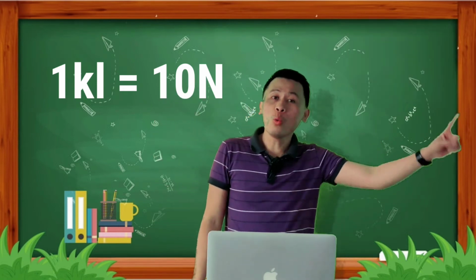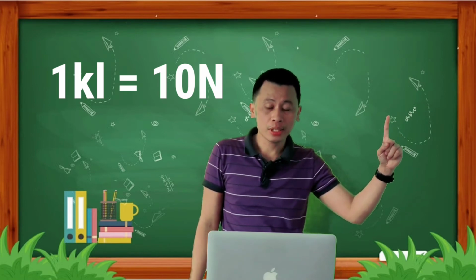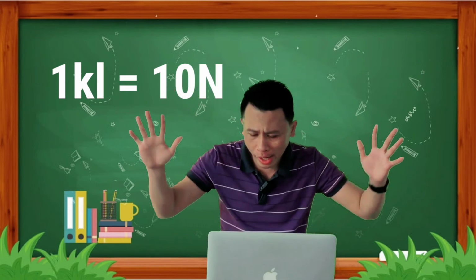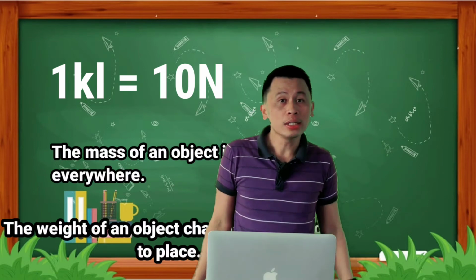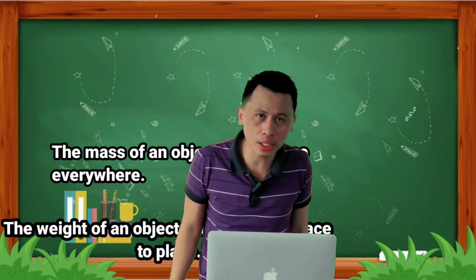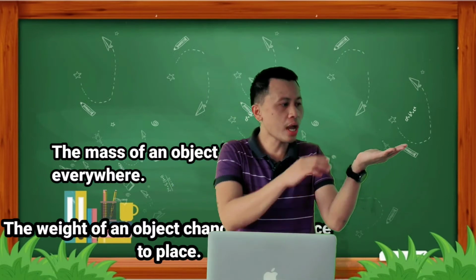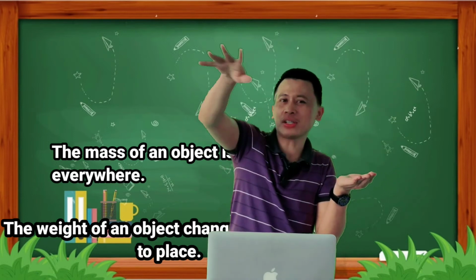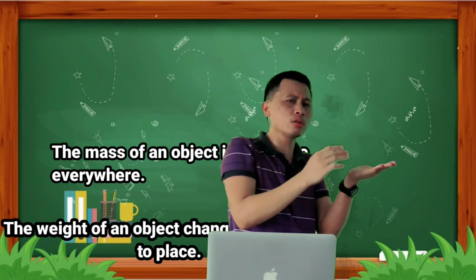Imagine that: 1 kilogram equals 10 Newton. The mass of an object is the same everywhere. Example, an apple. This apple is 1 kilogram. When you go anywhere on this earth, it is the same 1 kilogram.